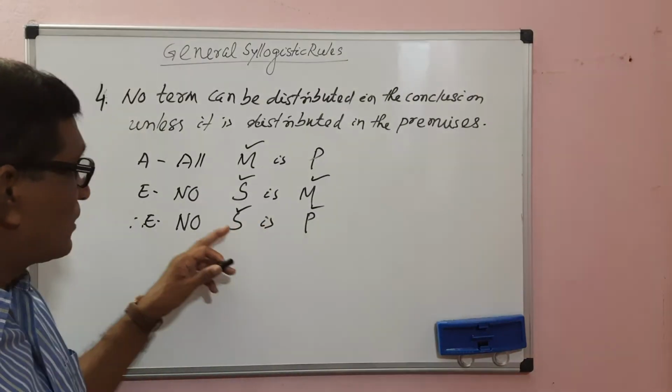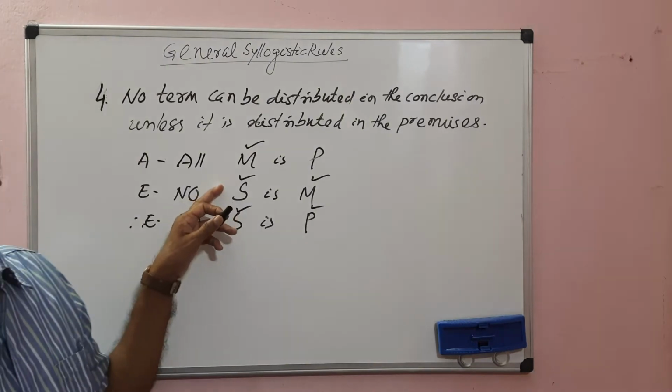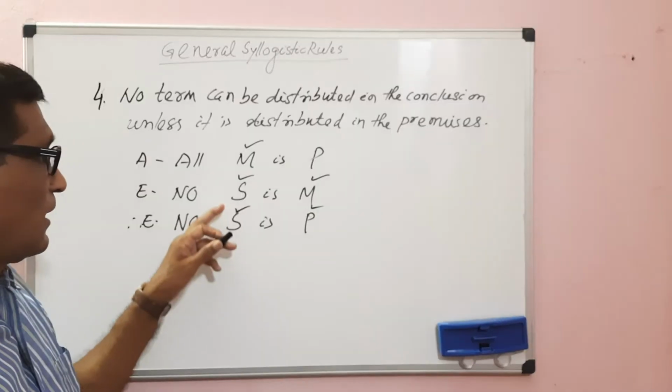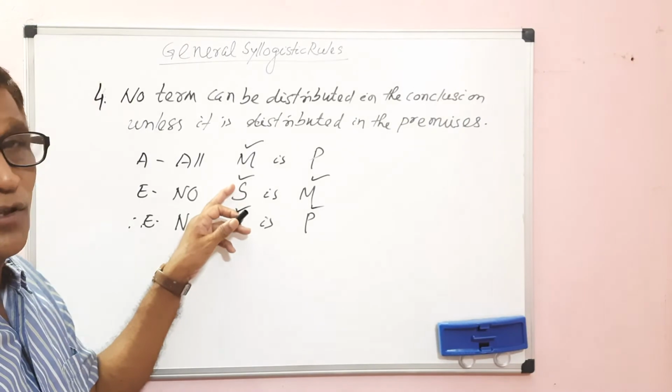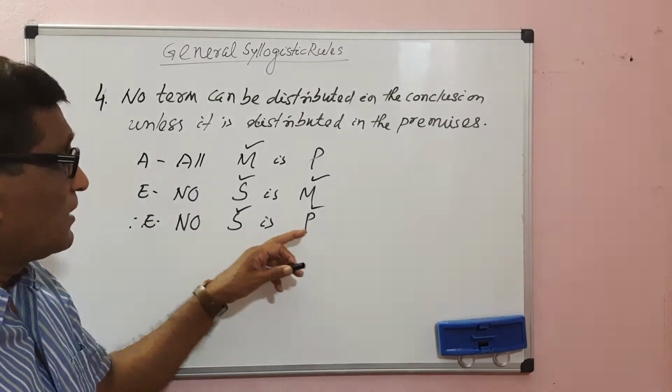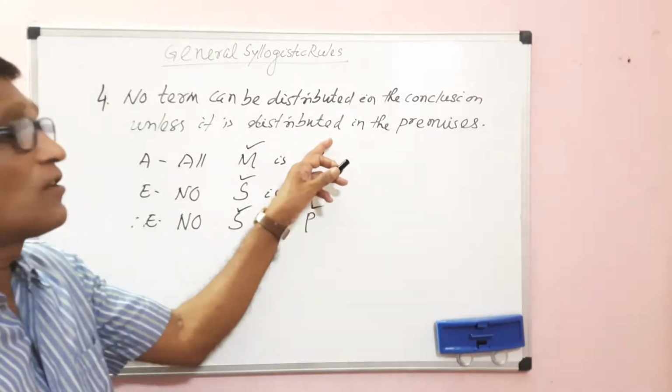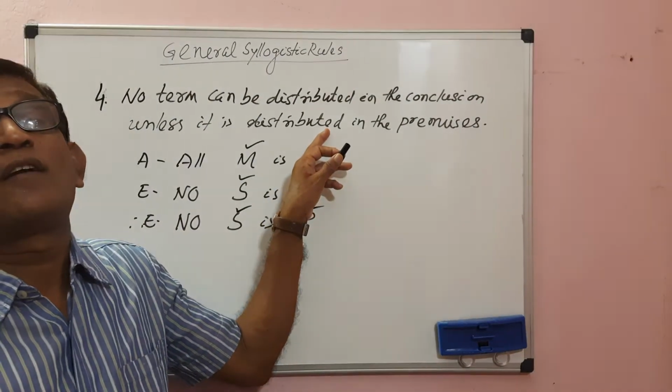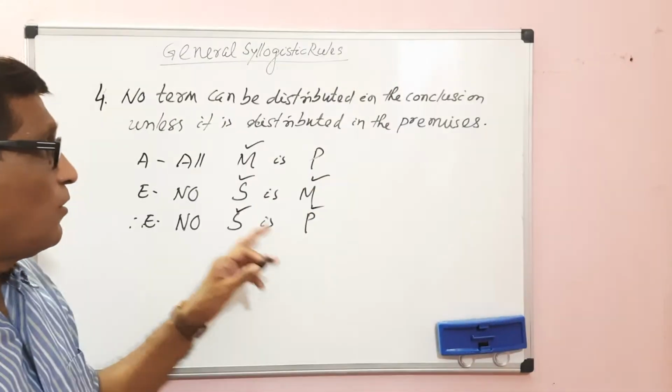The minor term S is distributed in the conclusion, and it has also been distributed in the minor premise. But the major term, that is P, is distributed in the conclusion, but it is not distributed in the major premise. So there is a fallacy.